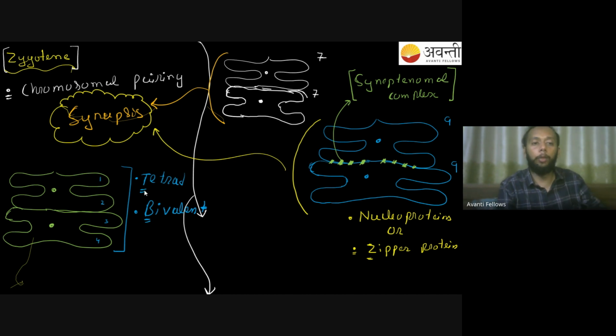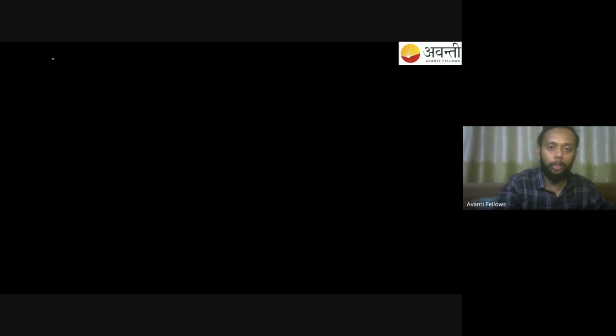The term tetrad is used because you can very clearly see the presence of 4 chromatids. And the term bivalent is used because you have a homologous pair, and this pair has 2 chromosomes. So you can get a question about where bivalent and tetrad can be seen. They can be seen in the zygotene stage. In the zygotene stage, you can very clearly see the presence of the bivalent or tetrad. That should be clear to you, right?